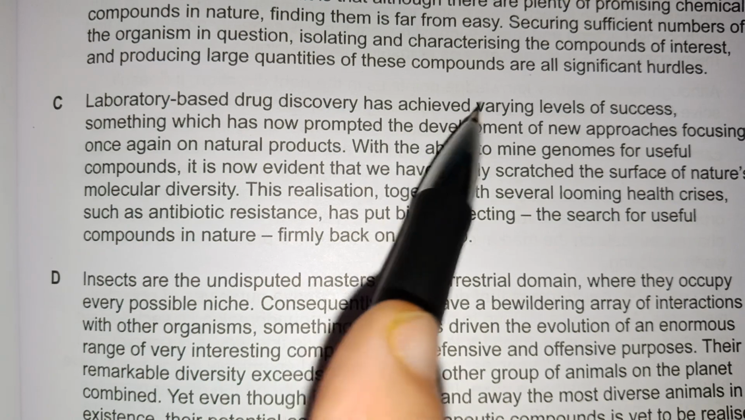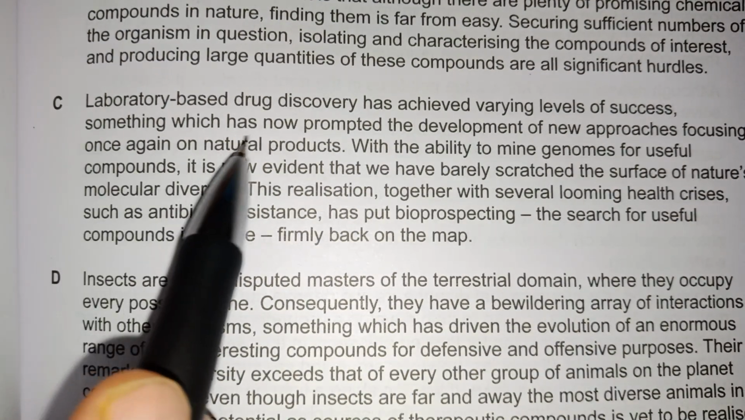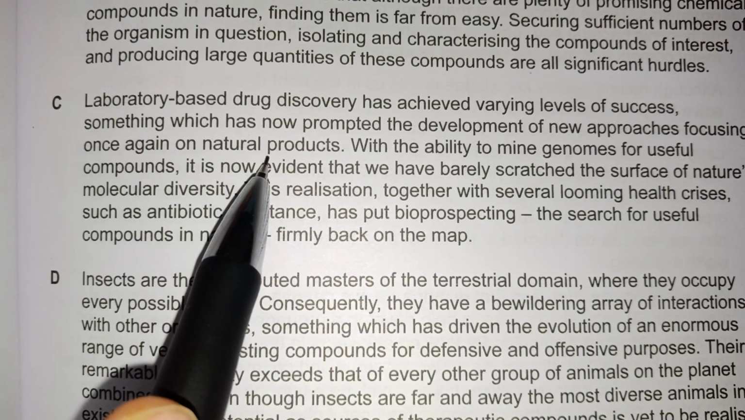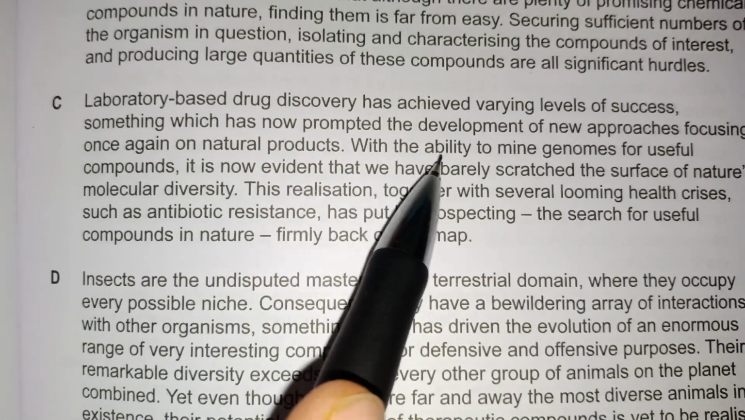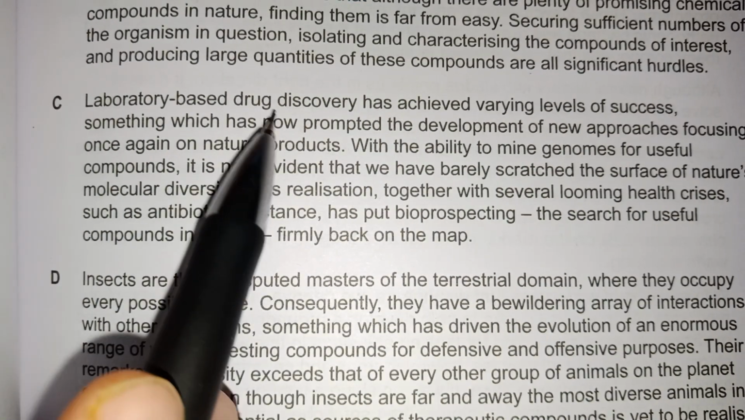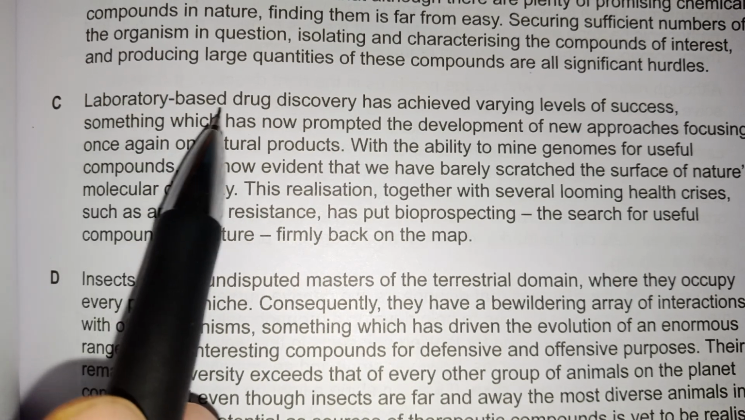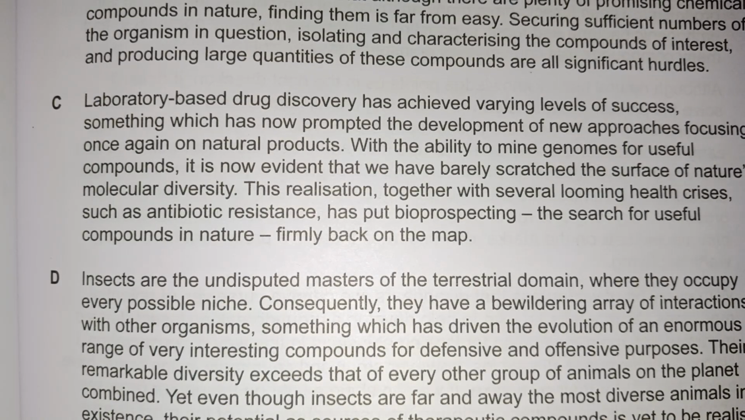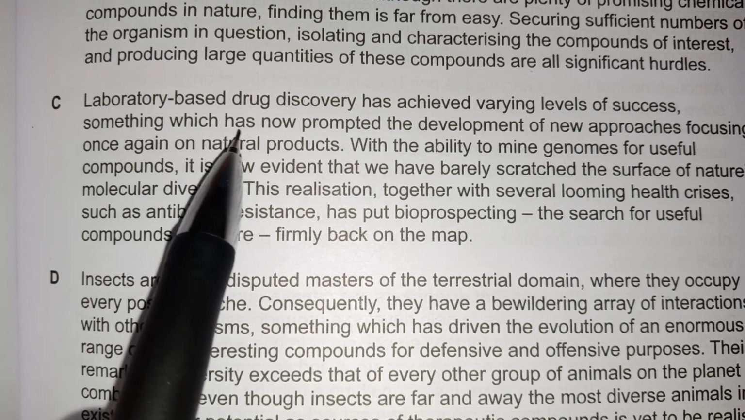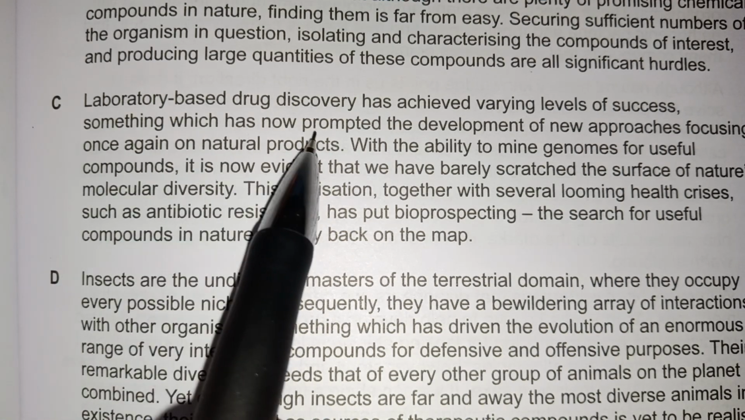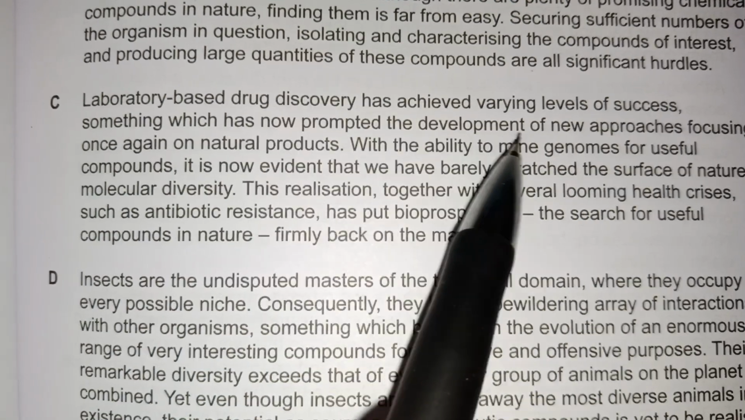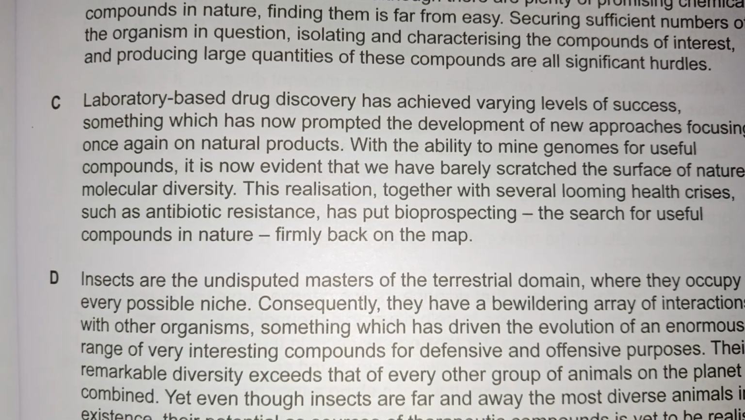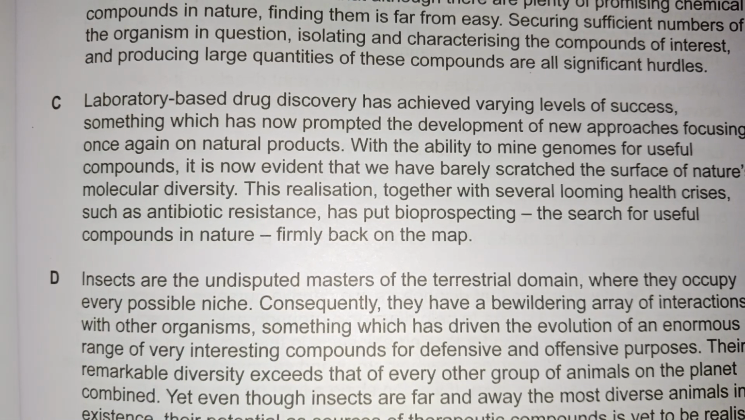Laboratory-based drug discovery has achieved varying levels of success, something which has now prompted the development of new approaches, focusing once again on natural products. We are going to get this from the first three lines. Laboratory-based drug discovery has achieved a varying level of success. Now it has prompted, meaning motivated, the development of new approaches, focusing once again on natural products. So the focus is now once again on natural products.